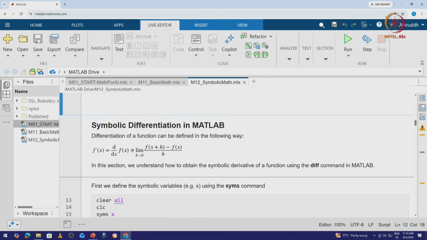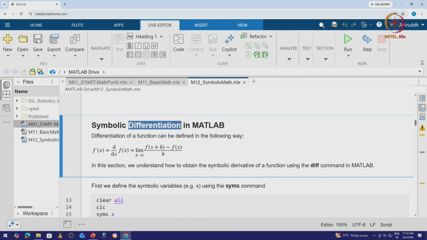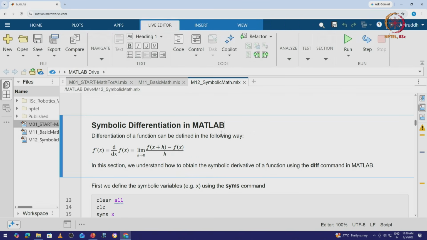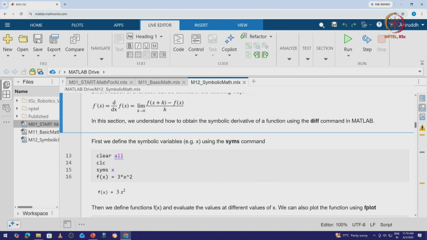Let's quickly go over differentiation in MATLAB. So the differentiation function is defined in this manner, which we have always seen. F dash x is given as the derivative of f(x) with respect to x, which is given as the limit of h tending to 0 of f(x plus h) minus f(x), divided by h. If we use the function differentiation diff in MATLAB, it actually does the differentiation.